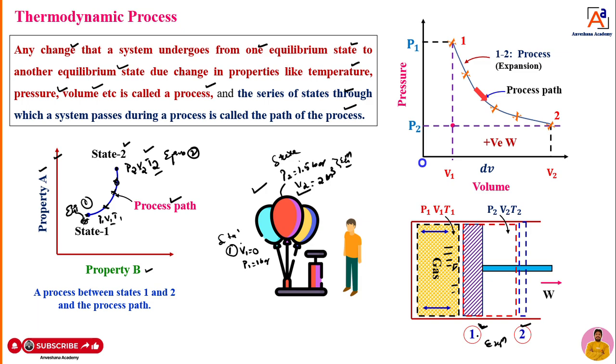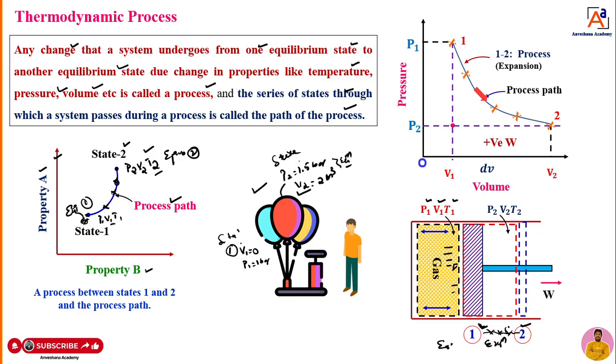But that expansion does not happen immediately. The piston will not come from one point to the second point immediately. It is going to cross a series of states. When we join all these states, that curve or trace we can call a thermodynamic path. When the piston is at particular point 1, again it is at an equilibrium condition. The properties at state 1 we can call P1, V1 and T1.